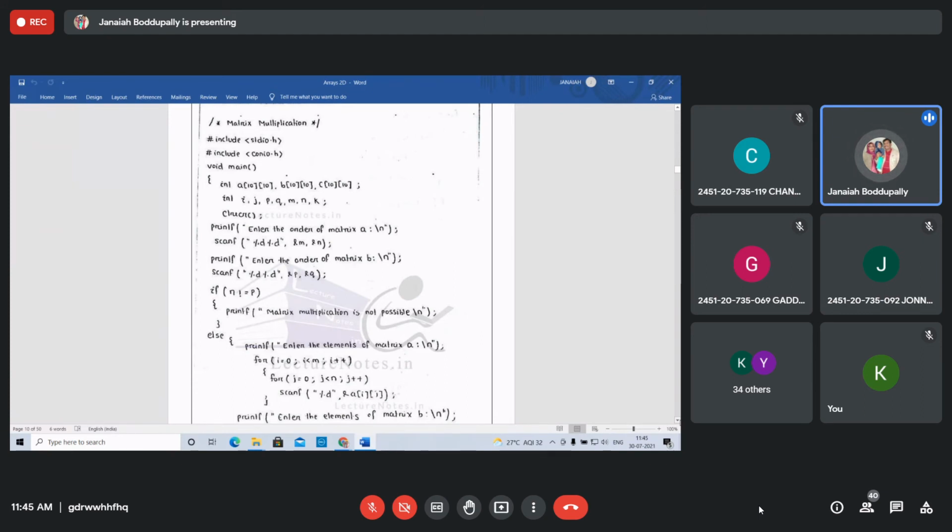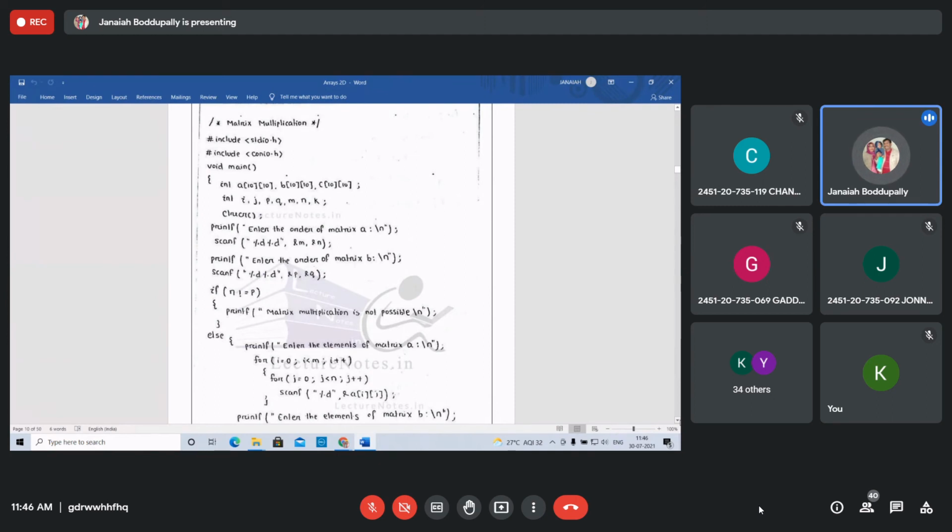Matrix multiplication, when is it mathematically possible, students? For matrix addition, the order of both matrices should be the same. Then only we can add the corresponding elements. The number of rows of the first matrix equals the number of rows of the second, and the number of columns of the first equals the number of columns of the second.